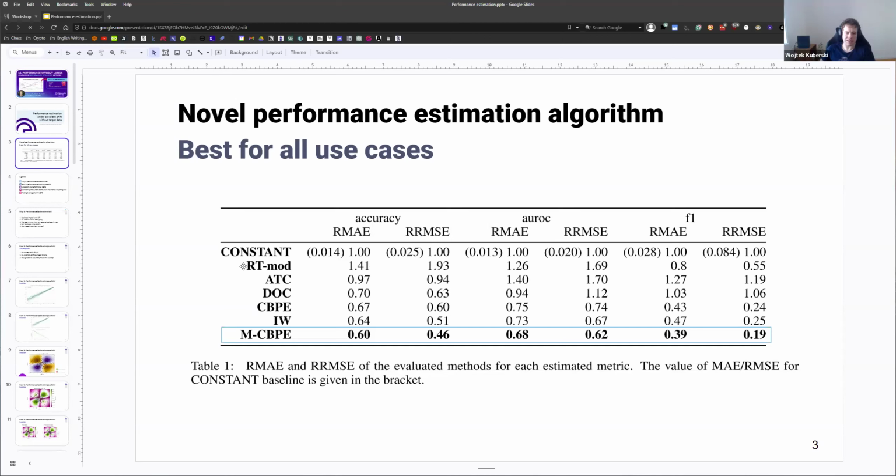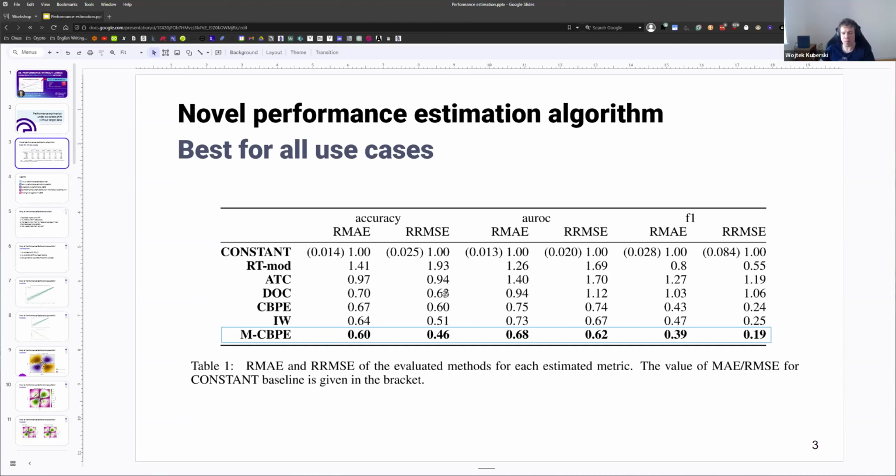What you see here is basically 6 methods that are available either in literature or in open source solutions. The first 3 we're not going to be discussing too much today, because as you can see, they strongly underperform. And in some metrics, such as ROC AUC, if evaluated via root mean squared error, they're actually worse than just constant prediction. So they are worse than not doing anything.